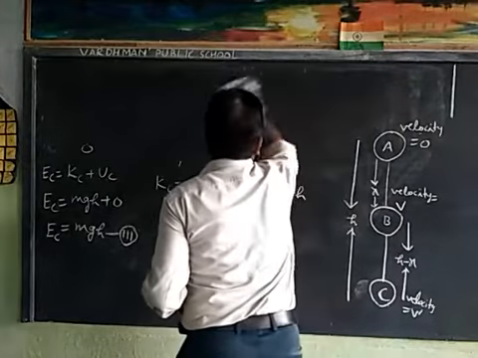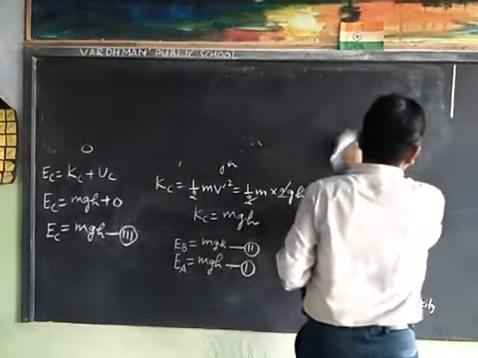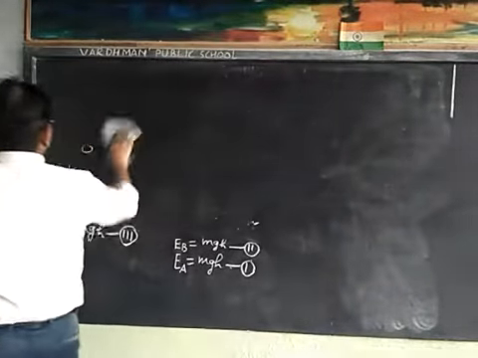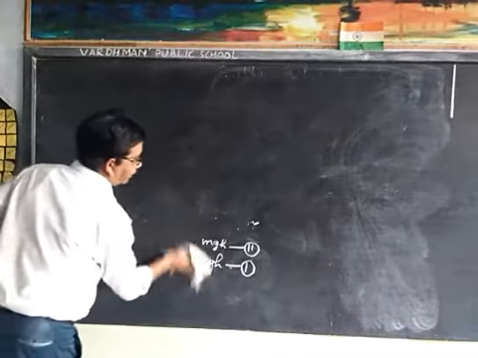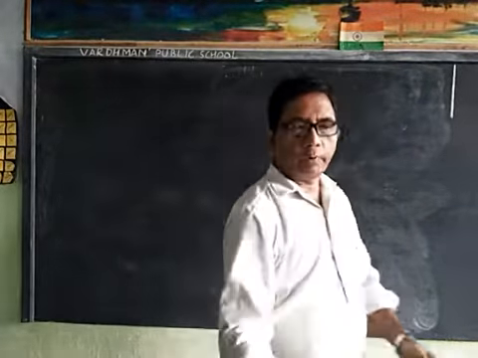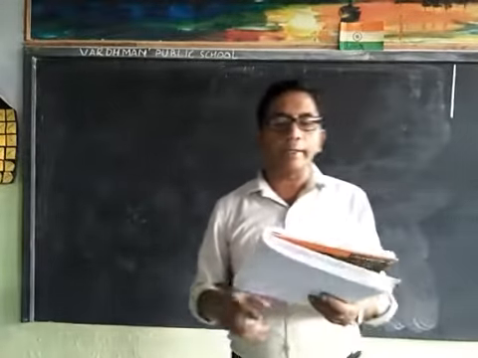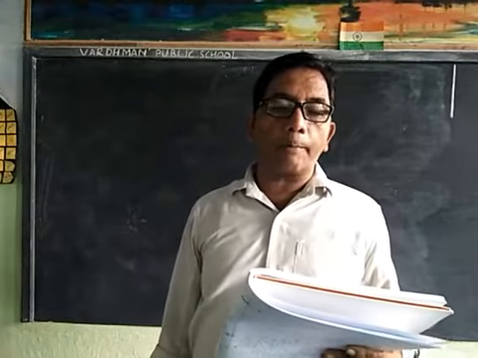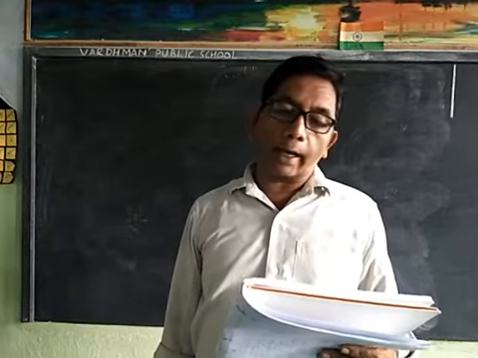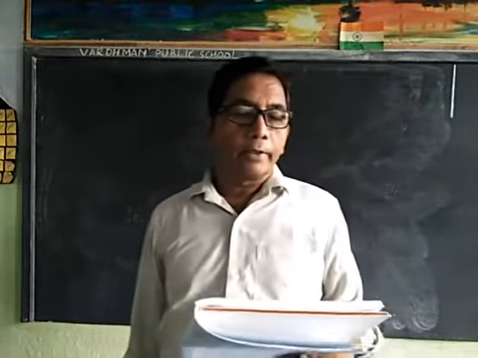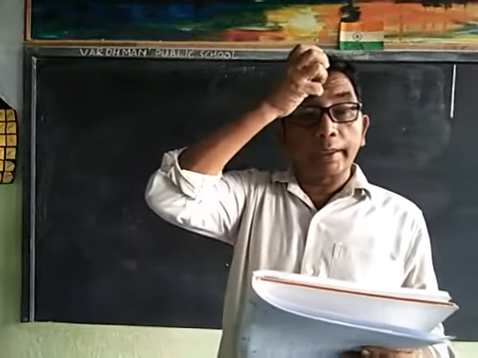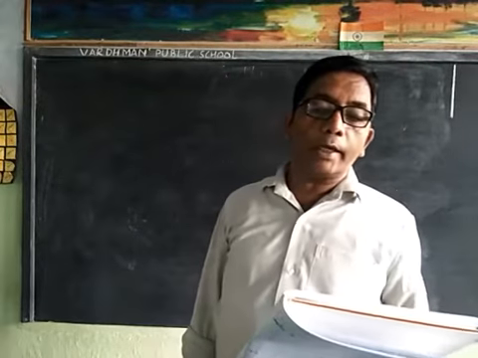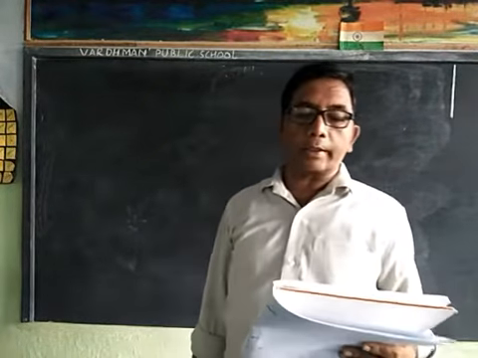Our first numerical is: how high must a body be lifted to gain an amount of potential energy equal to the kinetic energy it has when moving at a speed of 20 meter per second?